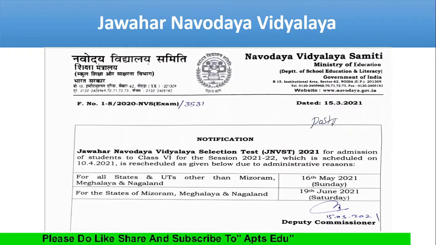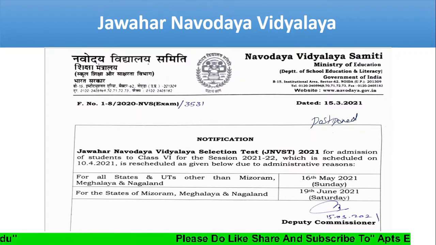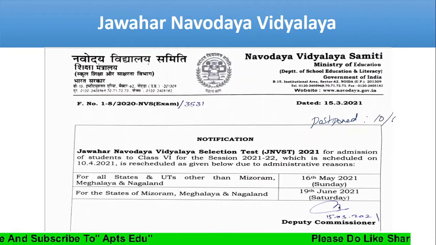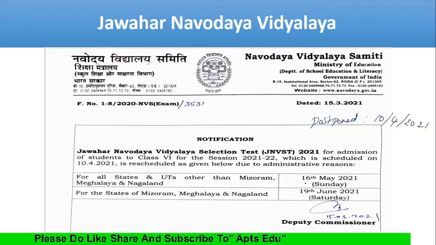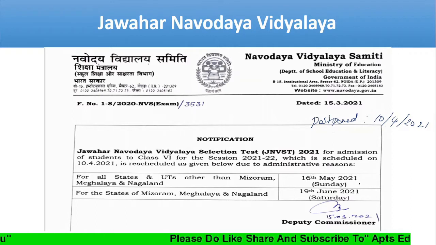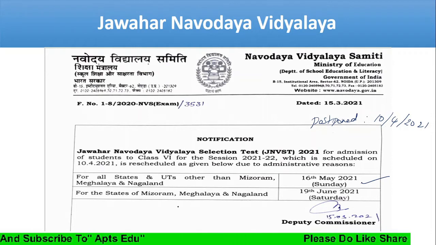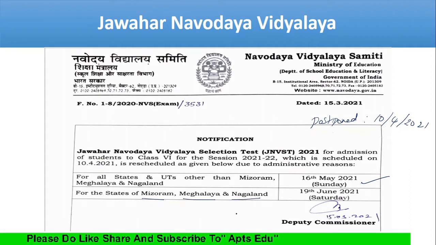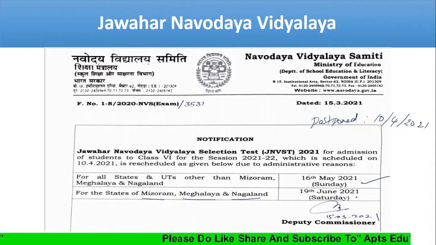Those who don't know, the exam has been postponed, which was supposed to be held on 10th of April 2021. Now it is scheduled for 16th of May, which is Sunday. Only a few states are exempted, that is Mizoram, Meghalaya, and Nagaland. These states are supposed to take this exam on 19th of June 2021.